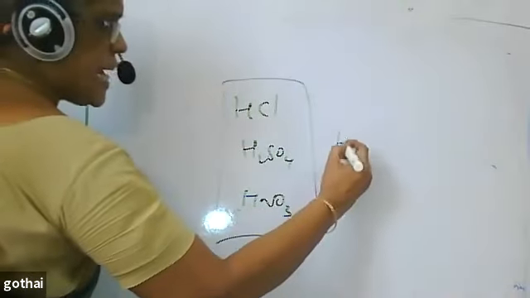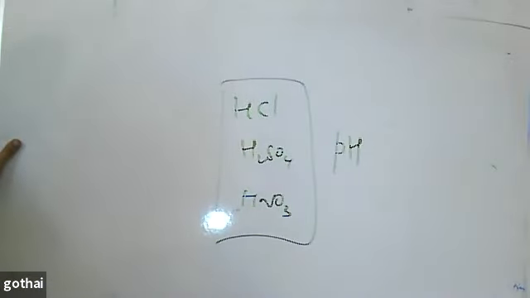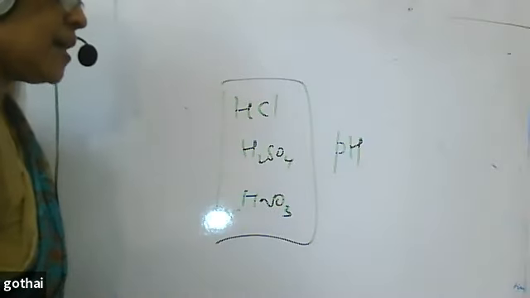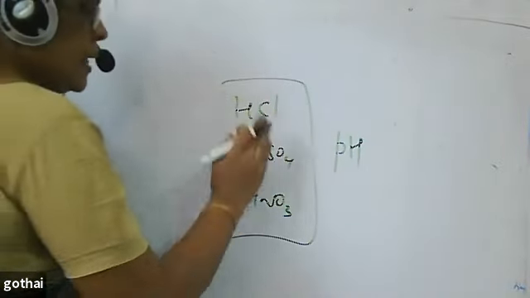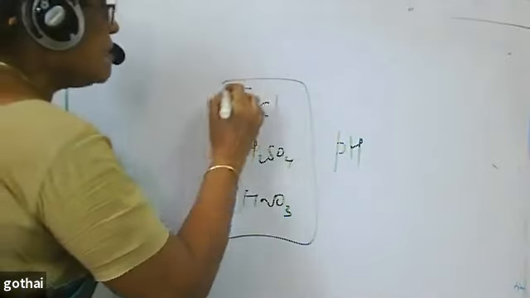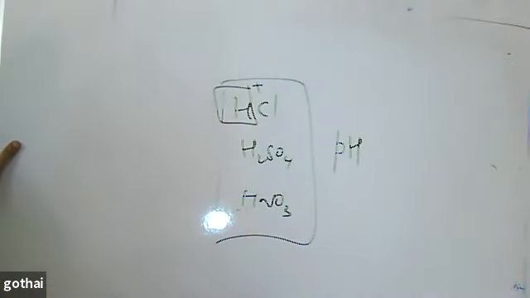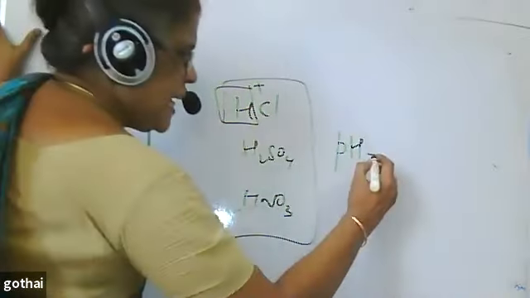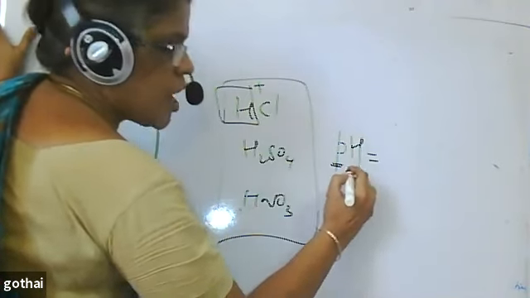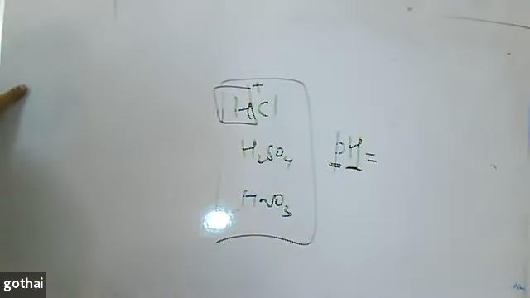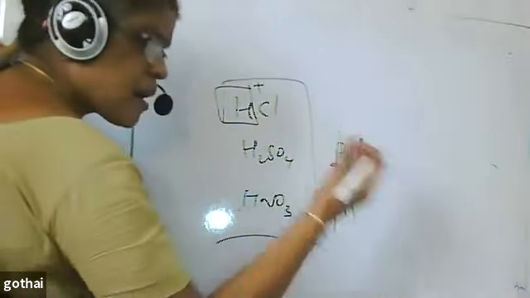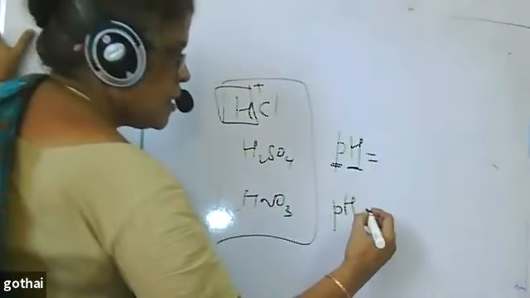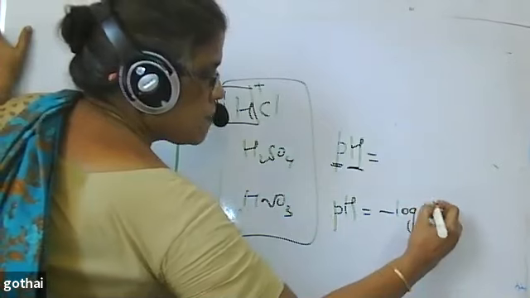So we use pH to determine the strength of an acid. pH is the unit used to measure the strength of the acid in terms of H plus ions. How? pH is nothing but power of H plus. Shortly we write it as pH, small letter p, capital letter H, power of H. You measure the strength of an acid in terms of H plus ions. pH is equal to minus log of H plus ions.